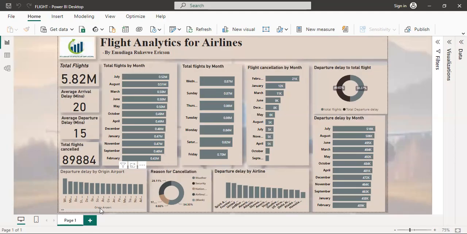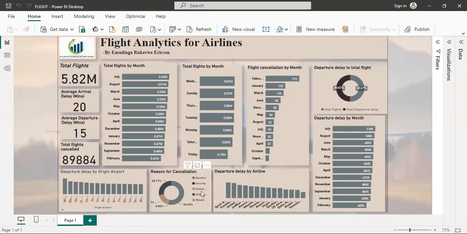Having detected that most of the flights are being delayed, we wished to understand which airport has the highest departure delay. It was revealed that Wellington Airport has the highest delay time. Martha's Vineyard Airport is next to Wellington Airport, indicating that Wellington Airport experienced the highest delay in flights in the year 2015.